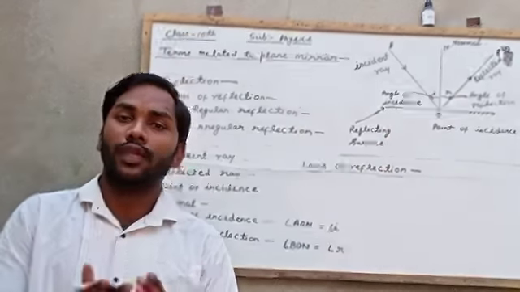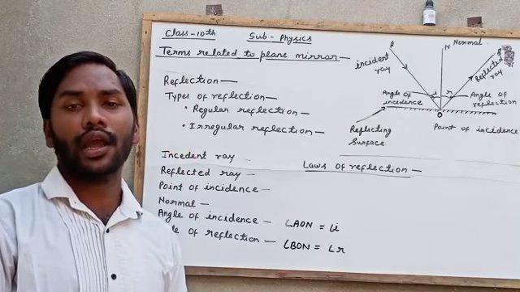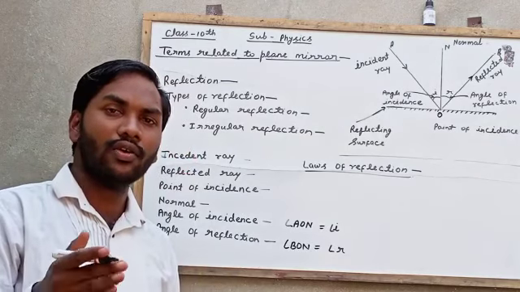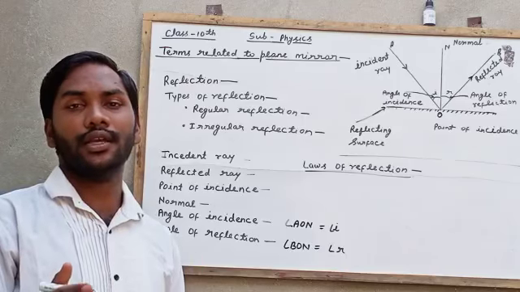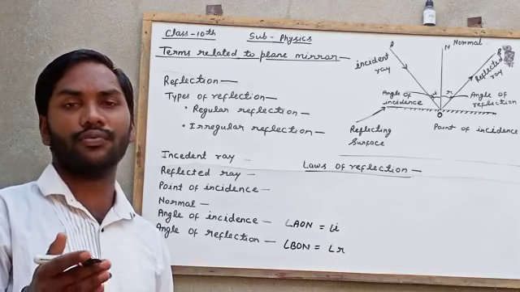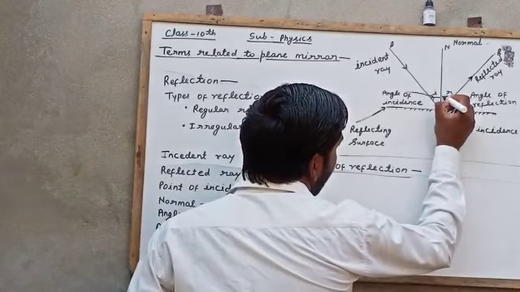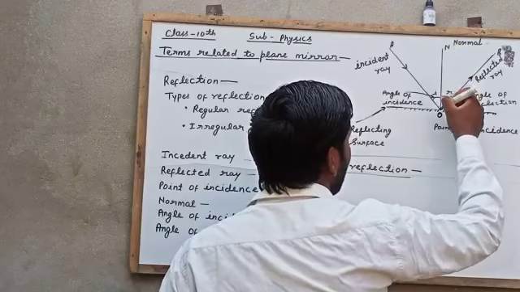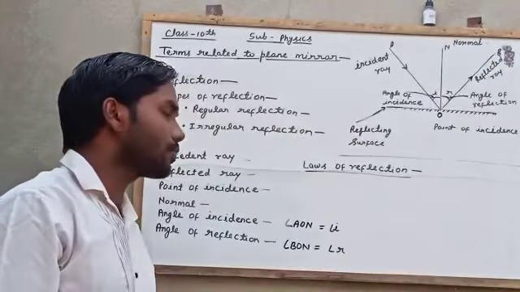The angle formed between the normal and the reflected ray is called angle of reflection. Here angle R, or you can say BON or NOB, is the angle of reflection.